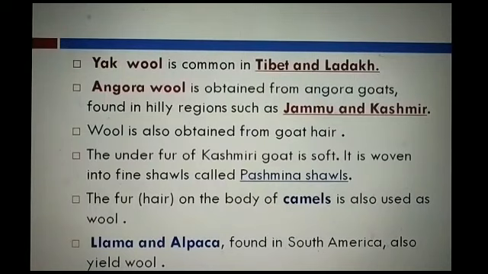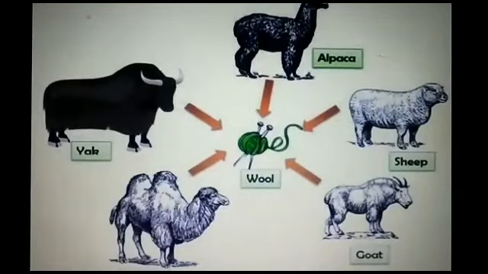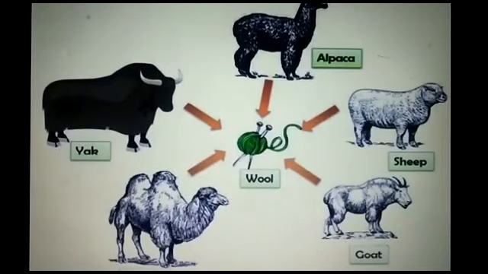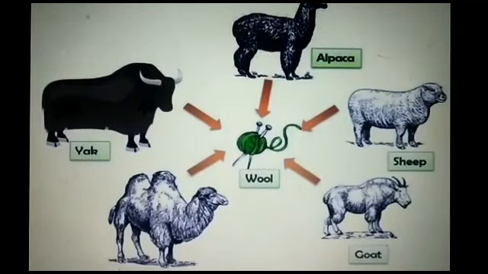The fur on the body of the camel, that means the hair of the camel's body, is also used as wool. Llama and alpaca found in South America also yield wool. Here you see alpaca, sheep, goat, camel, yak, all animals have hair on their body, and they are all used for wool production, the hairs.